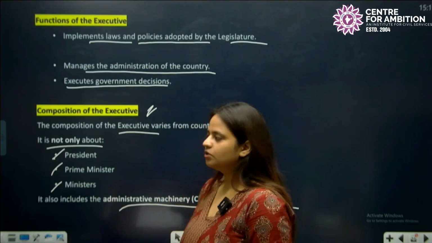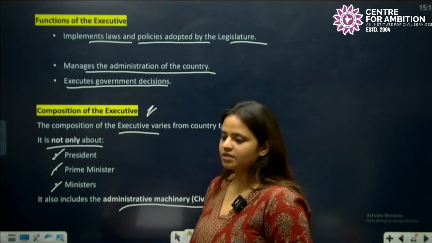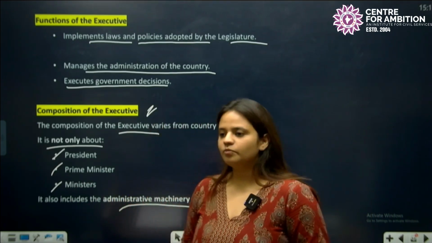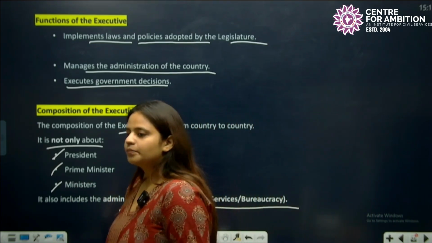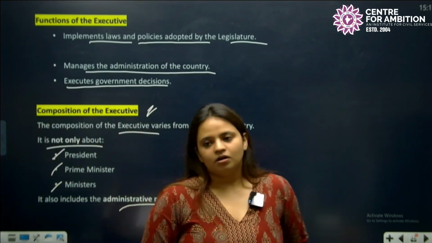I'll be telling you about them in detail, what the political executive and the permanent executive, the permanent bureaucrats, are. The civil servants of India are into the day-to-day administration of the country.